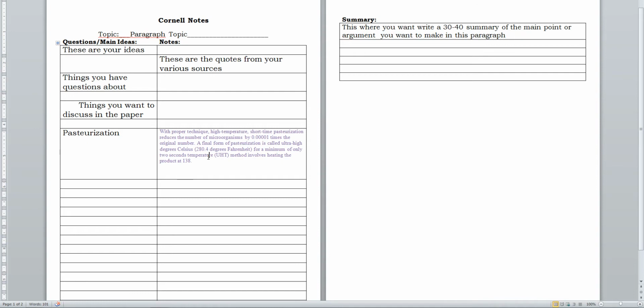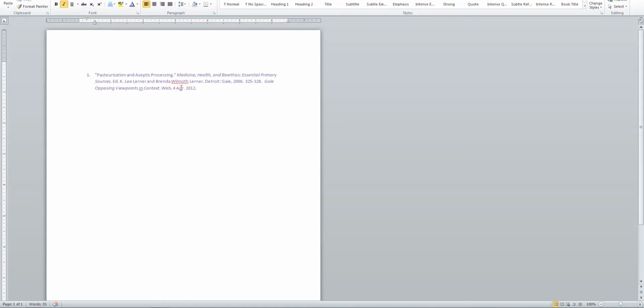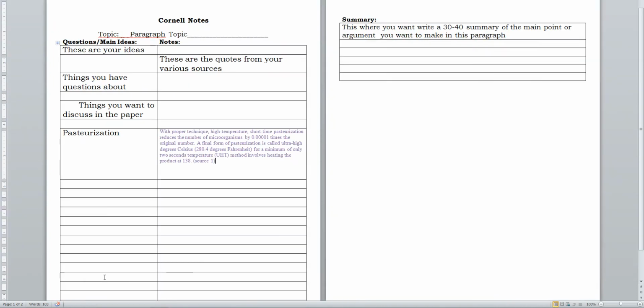If you're not into color, this is where you could also just put in parentheses at the end of the quote, type source 1, and just remember that on that Word document, the source that you copied and pasted, or that URL, is source number 1. And so that goes then on these Cornell notes.